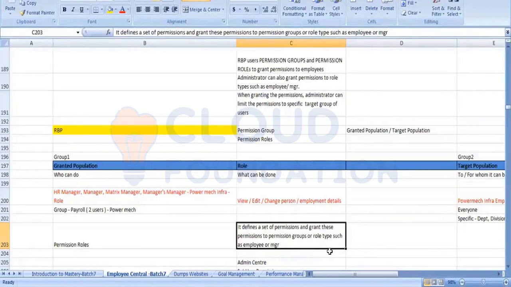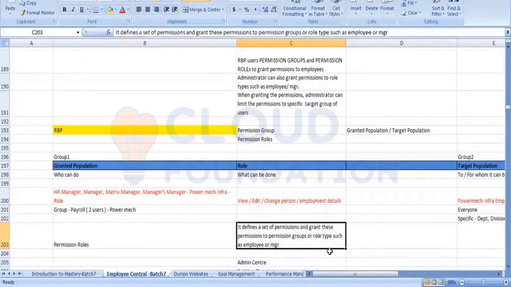I am creating a permission role. A permission role is something like creating a set of permissions. Permissions means what? If I am giving a permission to you, it defines what you can view and what you cannot view. You open a screen, and when you click on the tab, it says that you do not have the necessary permission. It means you are unable to access it. Right.